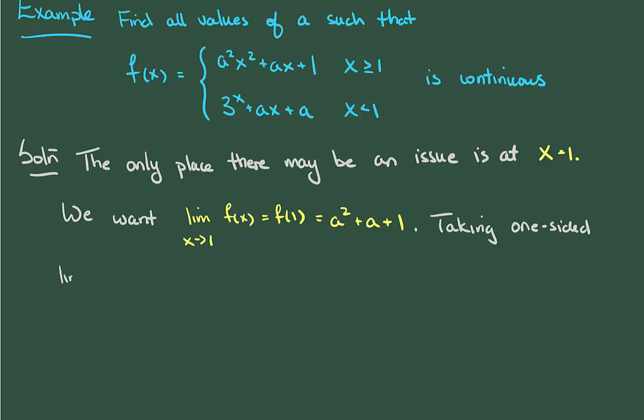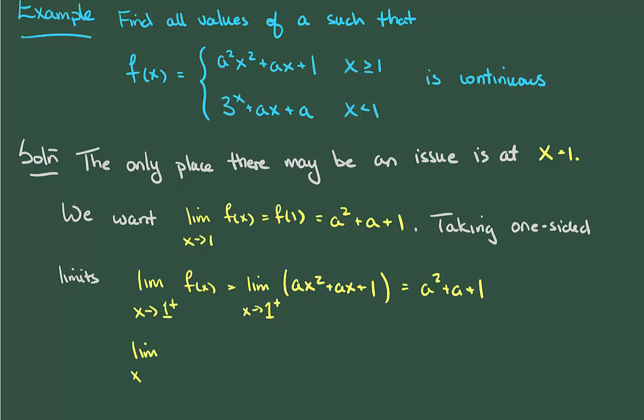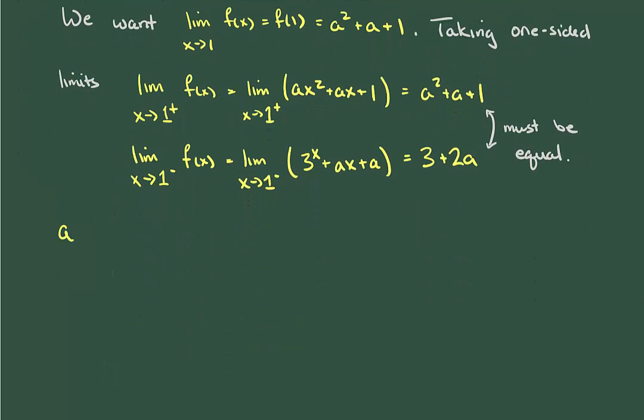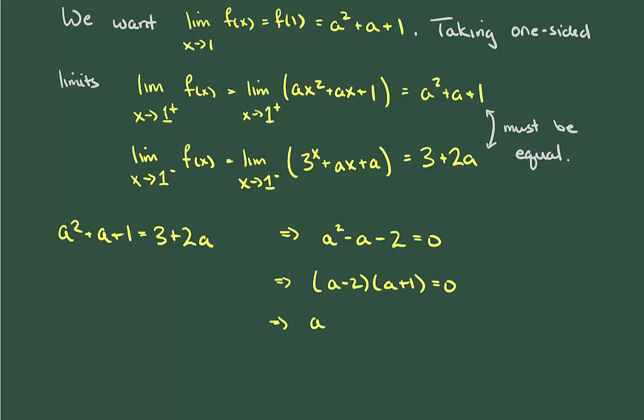Actually, evaluating the limits gives us the following. From the right, we get the value a squared plus a plus 1, so that limit already agrees with f of 1, and from the left, we use the second half of the definition of f to get 3 plus 2a. Now these have to be equal to one another. So by equating them, we can solve for a as follows. And so this function is continuous precisely when a is either -1 or 2.